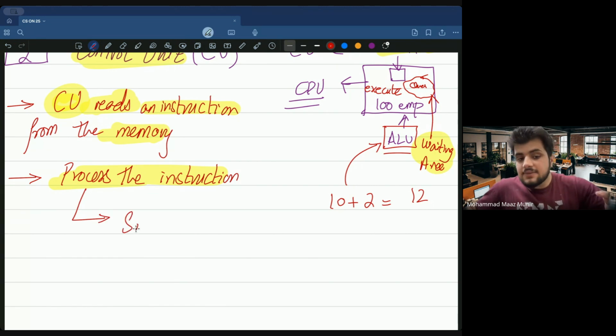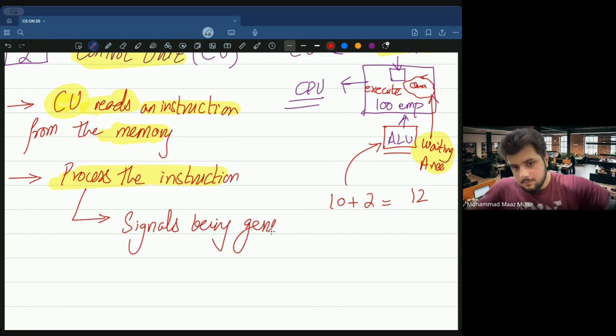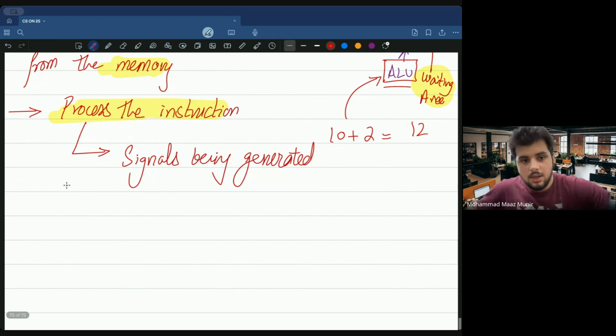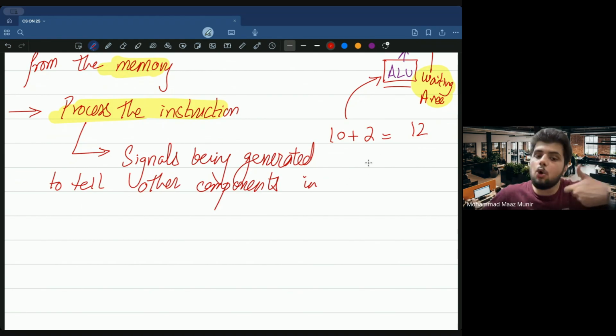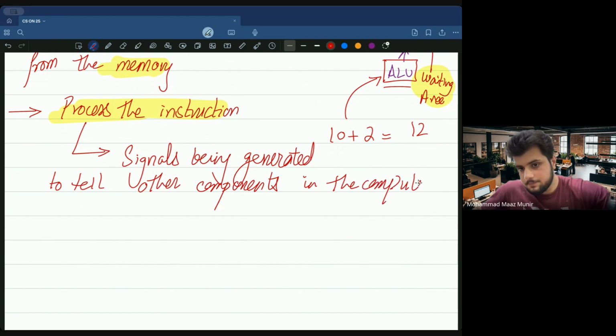But during the processes we have signals being generated. Let me write it और फिर मैं details explain करता हूँ. Signals being generated to tell other components in the computer what to do. I know this is a bit confusing, लेकिन ये हम slow और detail से करेंगे तो आप लोगों को बहुत अच्छे से समझ आएगी.